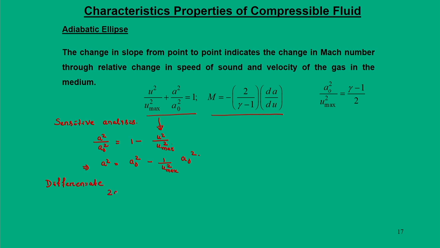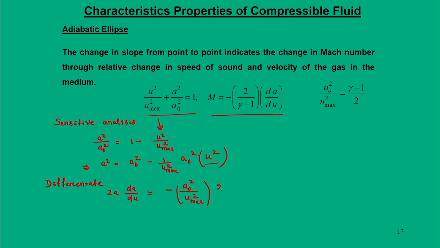That is 2a dA by du will be equal to minus a0 square, here there is a missing term, u square, a0 square by u max square into u square.